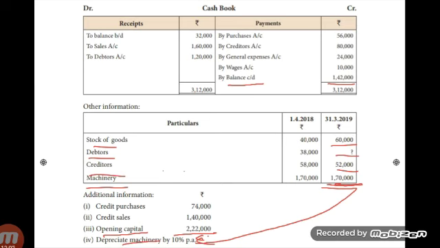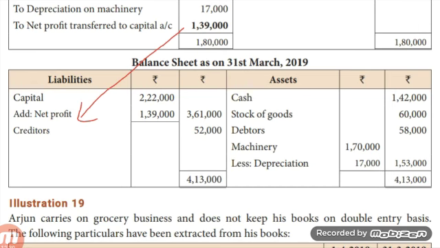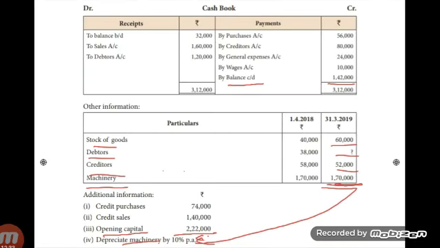Children, first take the closing balance of cash book. That means cash in hand. Closing balance of cash in hand. What is that? 1,42,000. Then other assets. Stock 60,000. Debtors. Children, closing debtors not given here. So you should take the balance of total debtors account. What is the balance of total debtors account? 58,000. Okay. Next, creditor is a liability. Enter on the liability side.